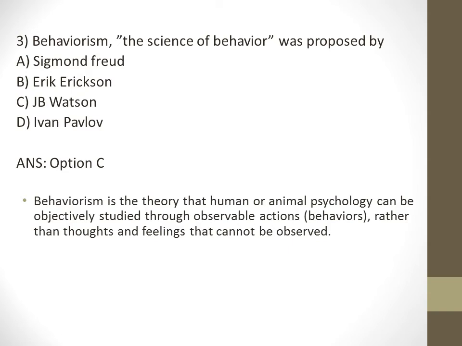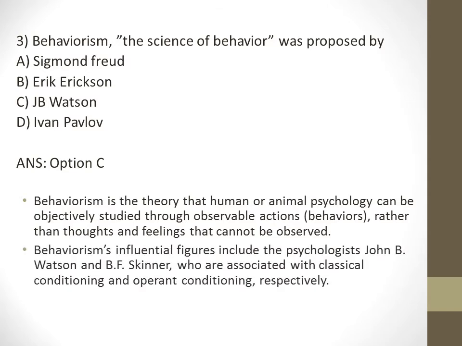First, we will see what is behaviorism. Behaviorism is a theory that human or animal psychology can be objectively studied through behavioral actions. So, mainly in behaviorism, behaviors are not due to thoughts and feelings that cannot be observed. Behaviorism's influential figures include J.B. Watson and B.F. Skinner. J.B. Watson proposed classical conditioning theory, whereas B.F. Skinner proposed operant conditioning theory.